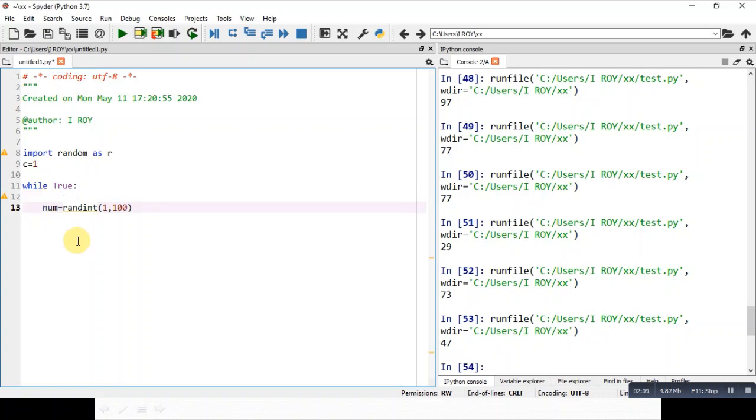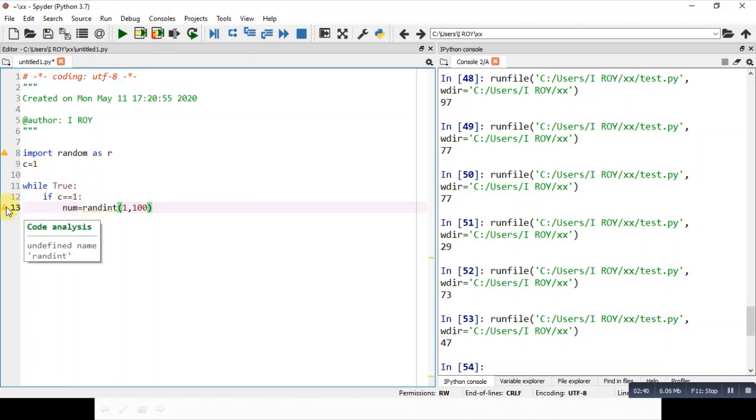Therefore, before writing this one, you can do one more thing. That is, if the value of c is equal to 1, then only it will do this part. Otherwise, it will not generate a random number. So here we have given a check. If the value of c happens to be 1, then only the randint function will come into play and generate a random number.